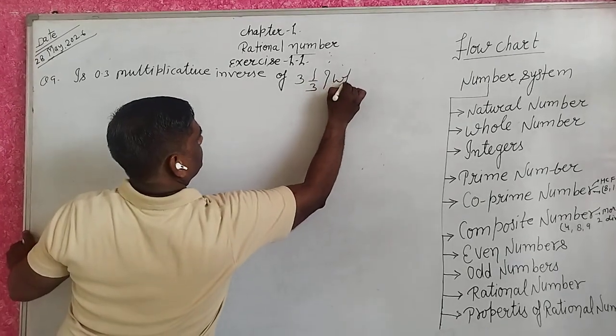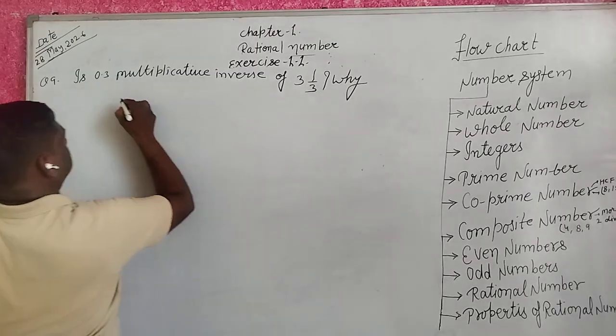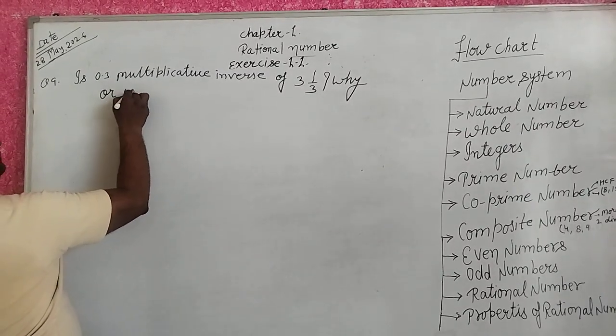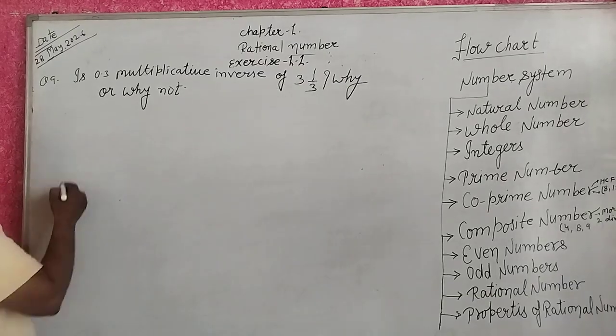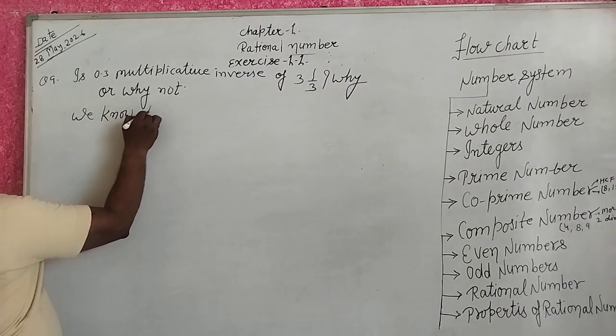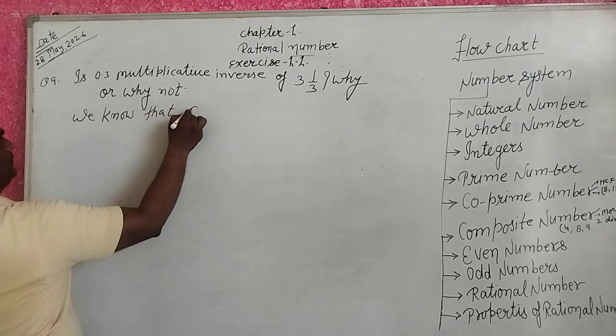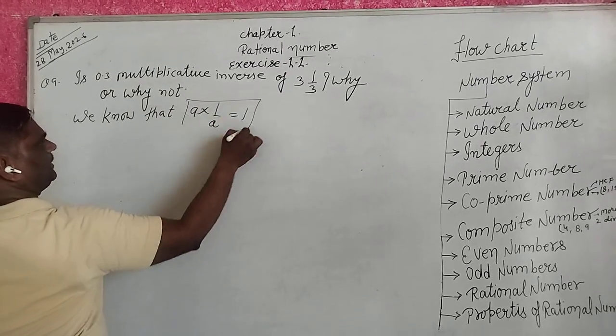Why or why not? We know that a into 1 upon a equal to 1, multiplicative inverse.